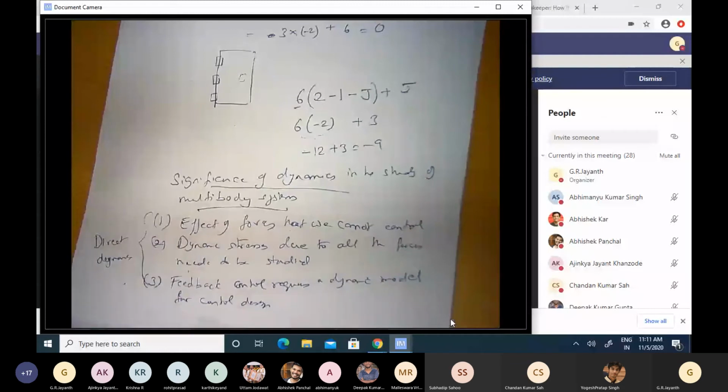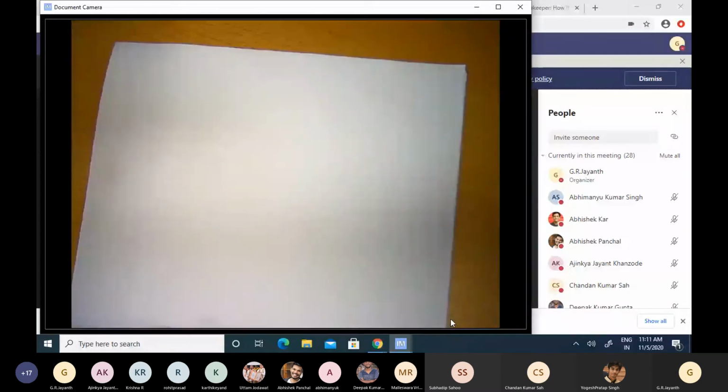That's called direct dynamics. The second kind, which is also very useful, is that in many cases I know the kind of motion I want. So for example, if I have a robot which has to lift 1 kg and move it from point A to point B, I know how I want that robot to move from point A to point B. But to execute this motion, I have to apply appropriate joint torques.